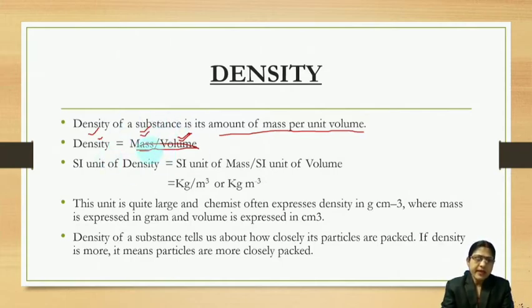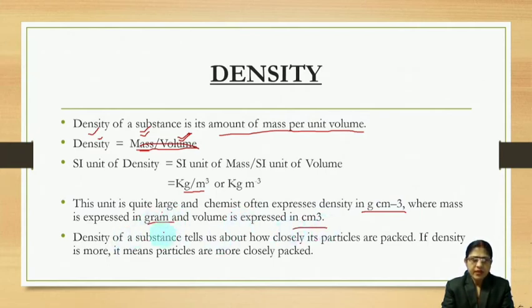Then what will be the SI unit of density? That will be the SI unit of mass by the SI unit of volume, that is kg per meter cube. Right? And if this quantity is quite large, if we need density in gram per centimeter cube, we can express mass in gram and volume in centimeter cube.